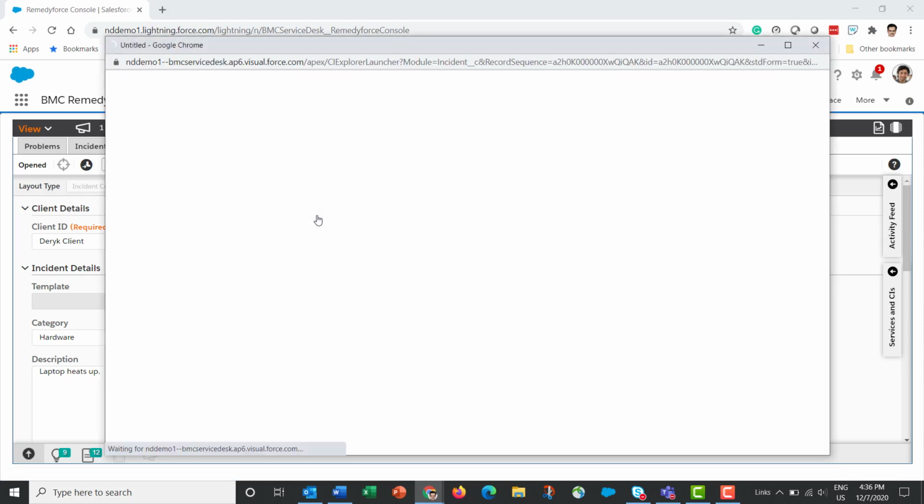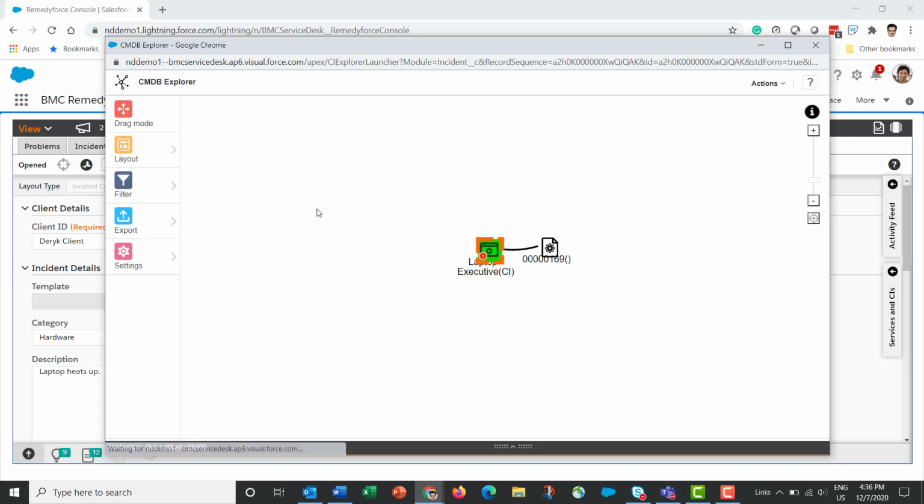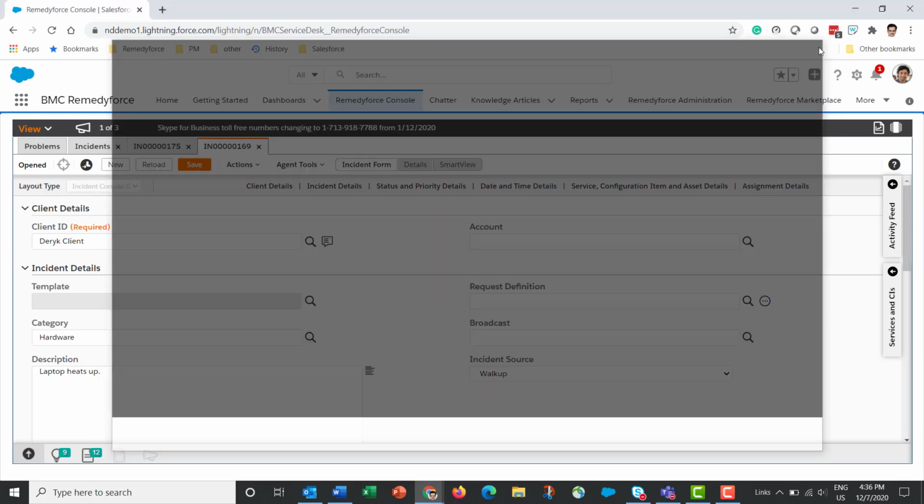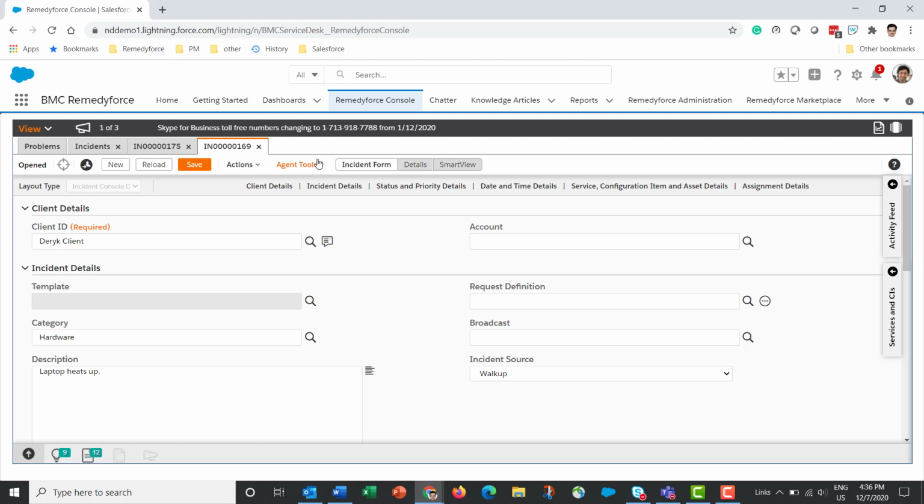CMDB Explorer is a graphical representation of any record and its associated records, and the relationship types. Now, CMDB Explorer is best seen in CMDB. Here, there aren't too many relationships, so it's not the best way to explain CMDB Explorer here.